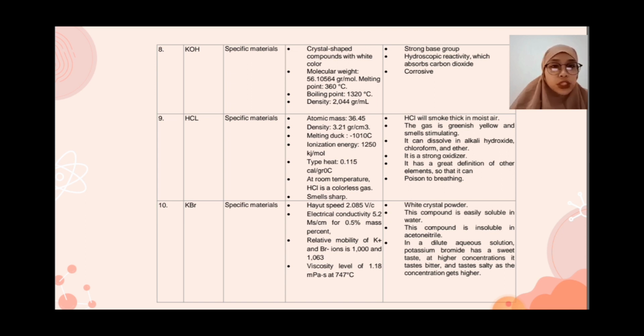At room temperature, HCl is a colorless gas that smells sharp. Electrical conductivity 5.2 meter second centimeter.